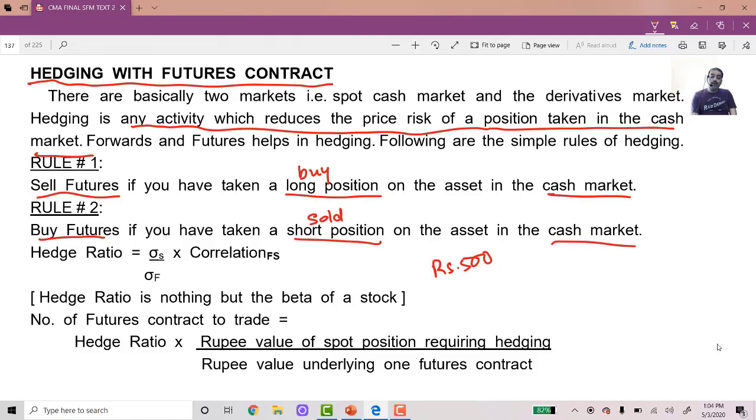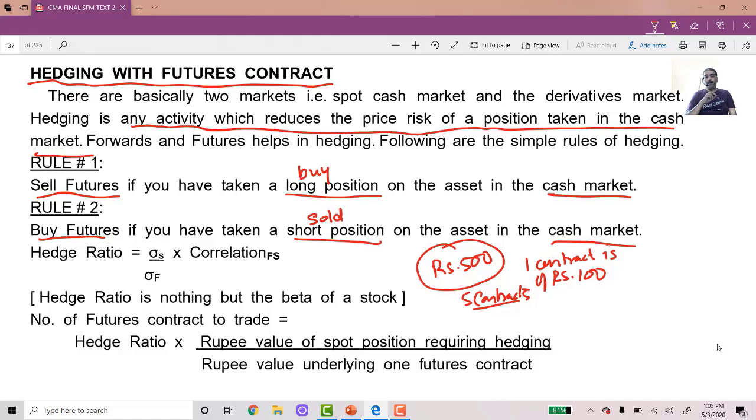When I go to the derivative market, I find that one contract is of 100 rupees. So to hedge this 500 rupees, how many contracts should I buy? I should buy 5 contracts, because each contract is of 100. So I have to buy 5 contracts of 100 rupees each, so that I will be hedging this 500.